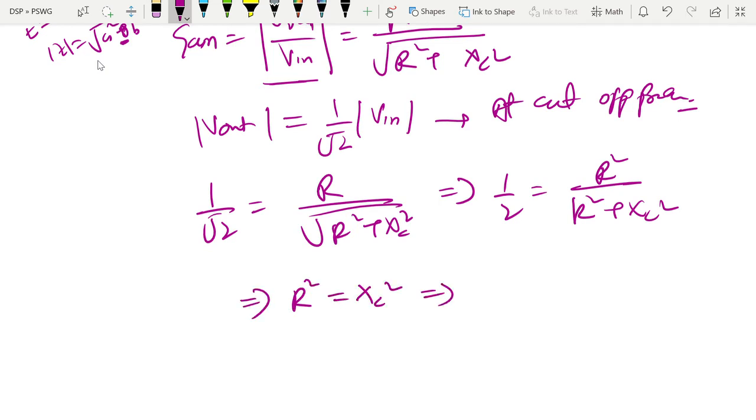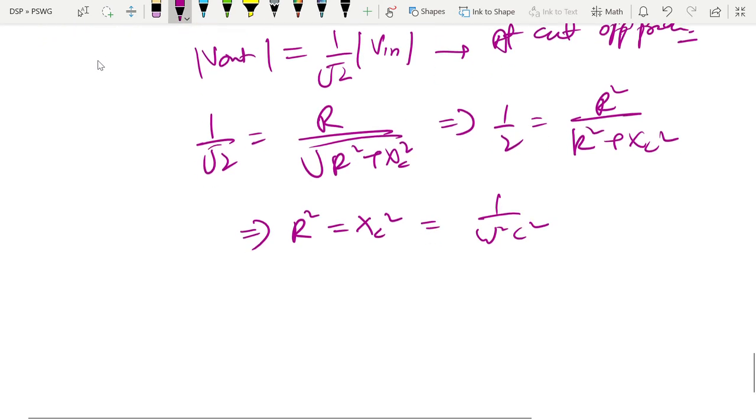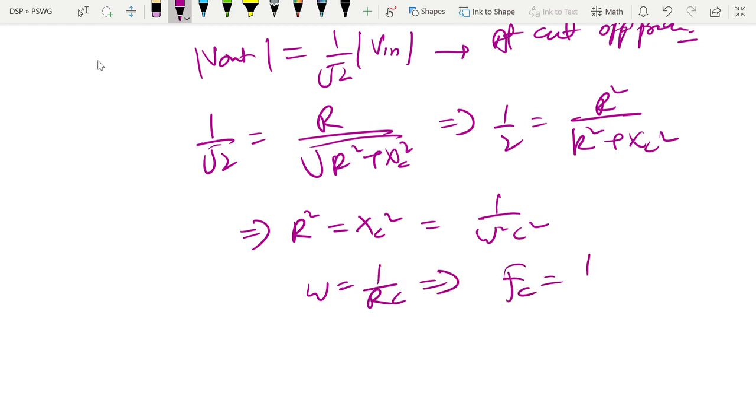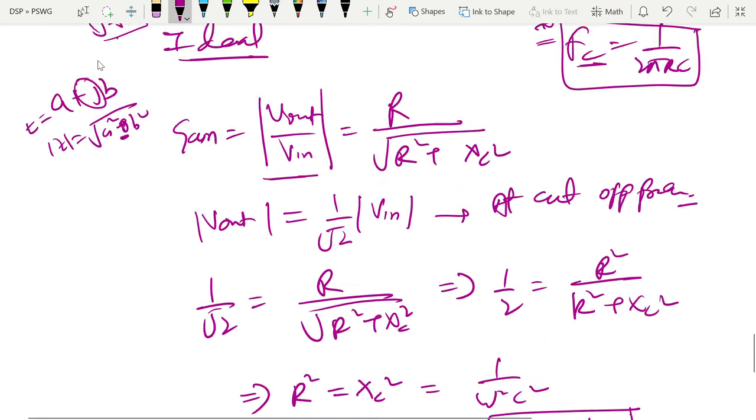After this, if we expand this x square, it will be 1 by omega square c square. So omega will be 1 by rc. Similarly, frequency will be 1 by 2 pi rc. So this is what we want, the cutoff frequency. This is the cutoff frequency at which the gain of this high pass filter will be 1 by root 2 of the maximum gain here.